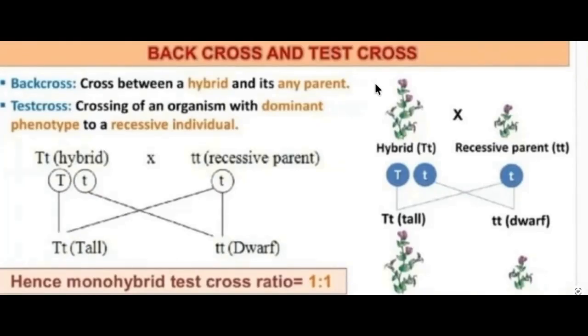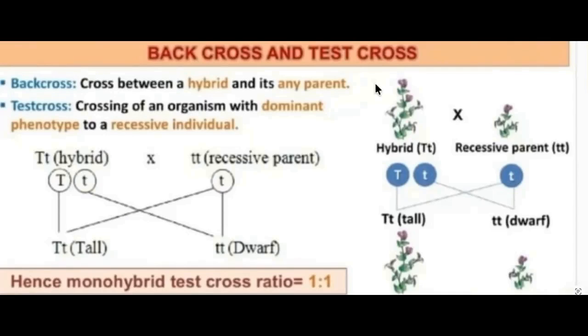For example, if F1 tall individuals are crossed with homozygous true breeding tall parents, you can do it with the help of a pencil in your copy. Hybrid capital T small t crossed with tall parents, capital T capital T. You will get the next generation all tall, maybe hybrid or maybe true, but all are tall.